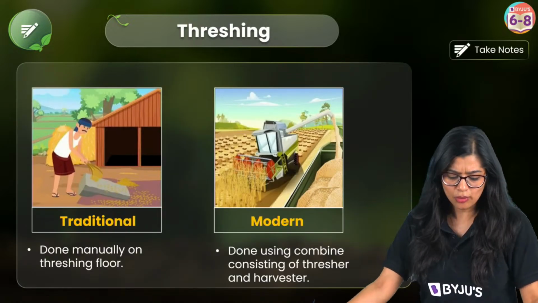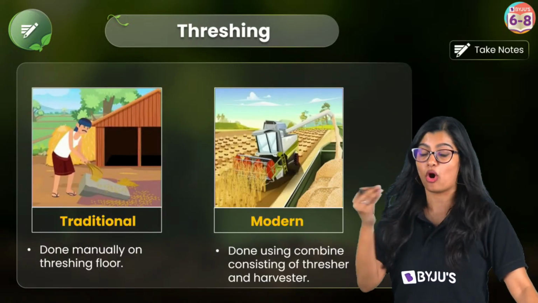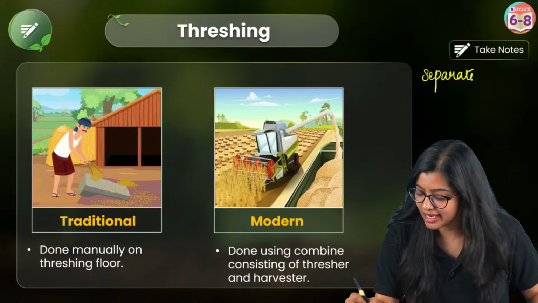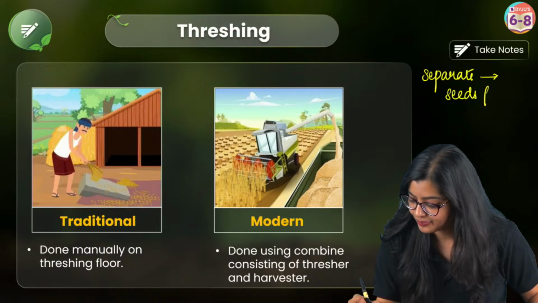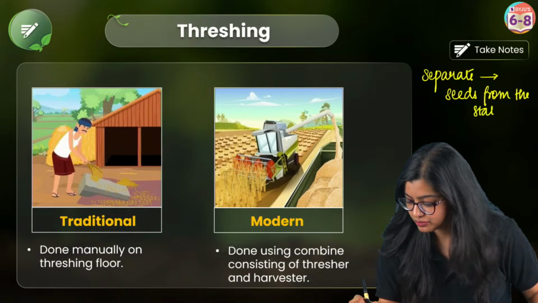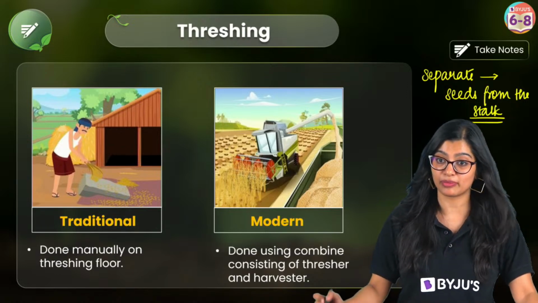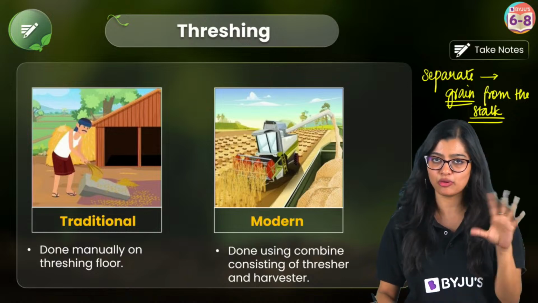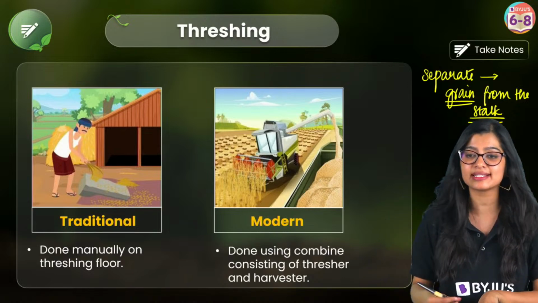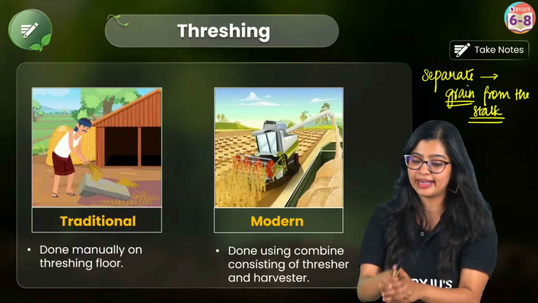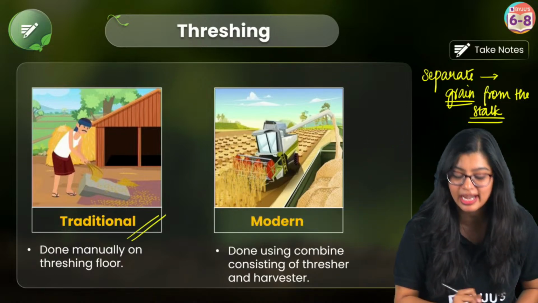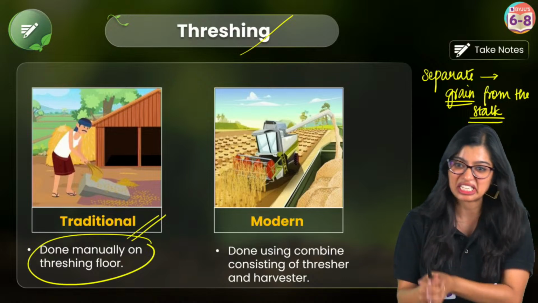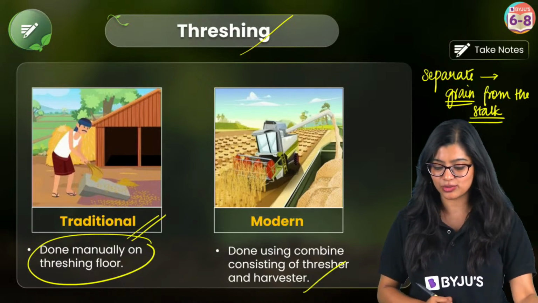So I need to first separate my seeds from the stalk, right? You can say seed, or the ideal term is grain. Grain is a type of seed only. So as you can see in this particular case, you take it and you hit it so that all the seeds fall off. This separation of seed from stalk is what you call threshing, and it can be done manually by hitting like this, or it can be done by using a combine, right?